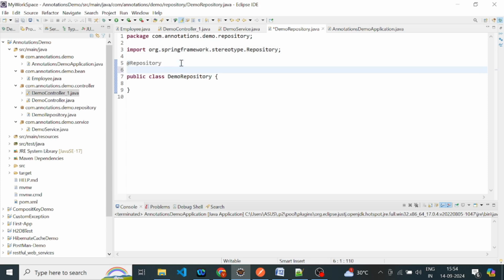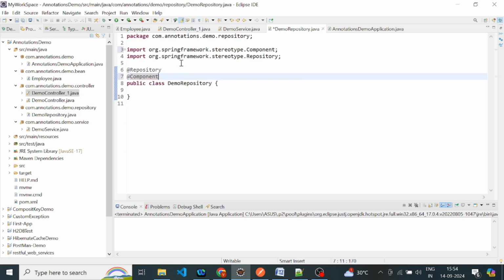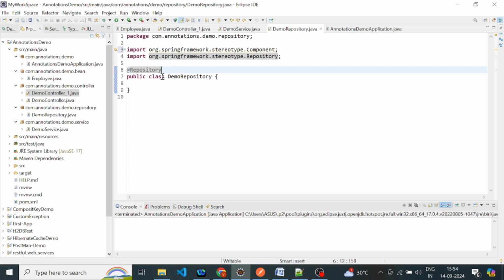So here also we cannot use the @Component annotation, because if we use @Component here, then all the SQL exceptions will not be converted into unchecked or runtime exceptions. So remove this annotation from here. So this is all about the stereotype annotations available in Spring Boot.